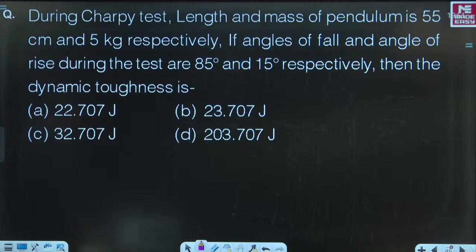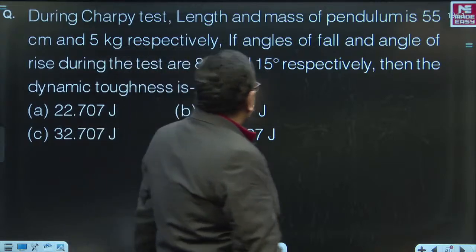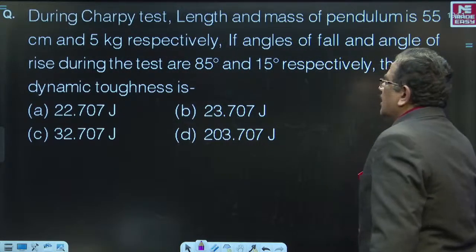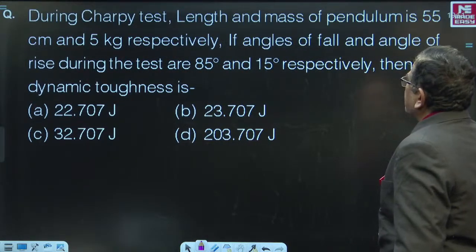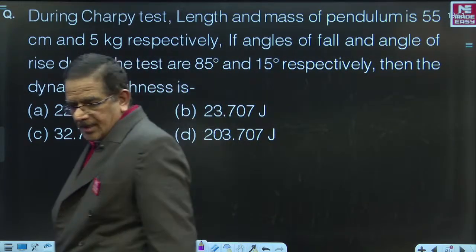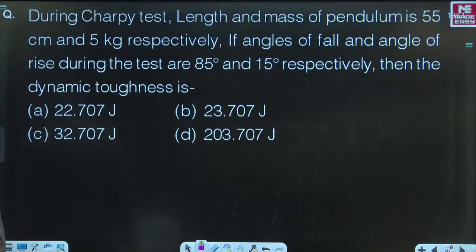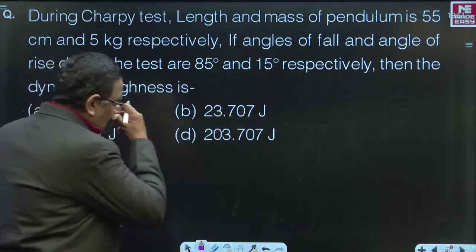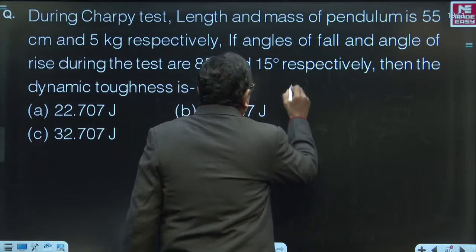Next question, please. On the screen. In a Charpy test, the length of the pendulum is 55 centimeters and its mass is 5 kilograms. If the angle of fall and angle of rise during the test are 85 degrees and 15 degrees respectively, then the dynamic toughness is. Friends, you know, we calculate dynamic toughness.